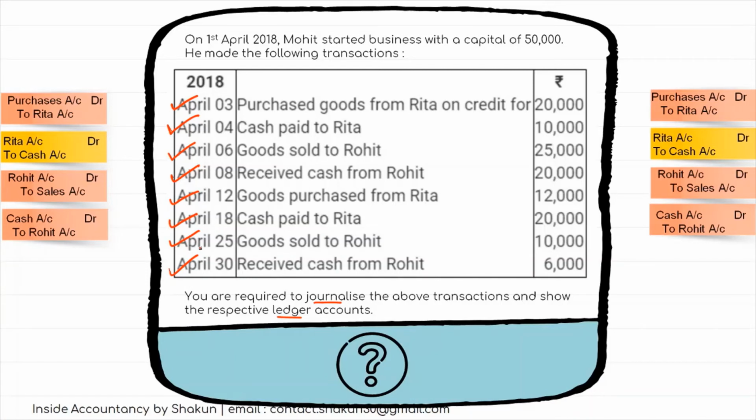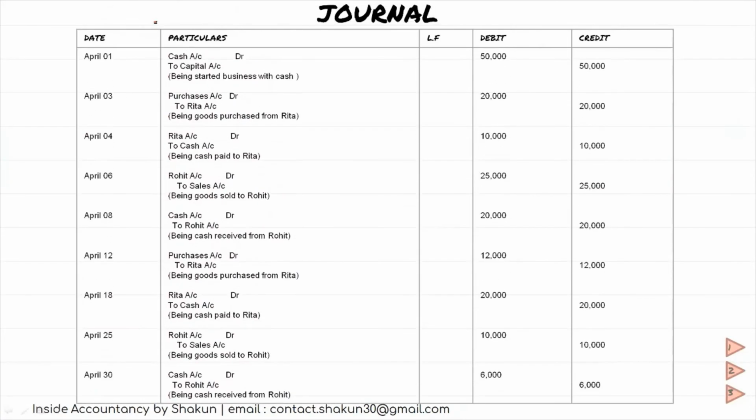If you notice, children normally usually forget. That's why I didn't do that earlier. So on 1st April, Mohit started business with a capital of 50,000. So don't you think we need to pass an entry for that as well? So Mohit started a business with a capital of 50,000. Our journal entry will be cash account DR to capital. Basically, that's the first entry and the date would be April 1. So on April 1, the first entry will be cash to capital. So all these journal entries have been passed. This is how you will show all the journal entries in the format of journal. I've already discussed these entries to you and they have been made.